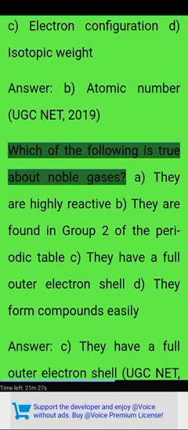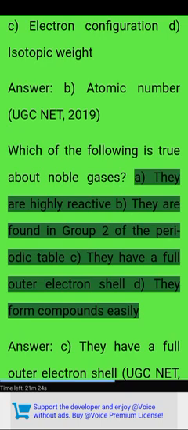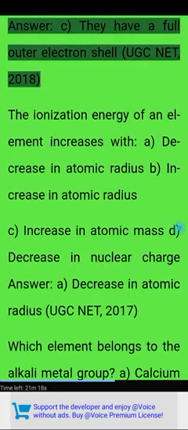Which of the following is true about noble gases? A, they are highly reactive. B, they are found in group 2 of the periodic table. C, they have a full outer electron shell. D, they form compounds easily. Answer: C, they have a full outer electron shell.